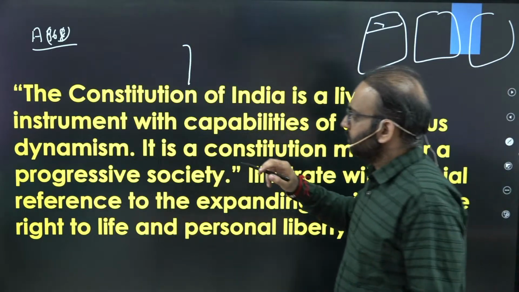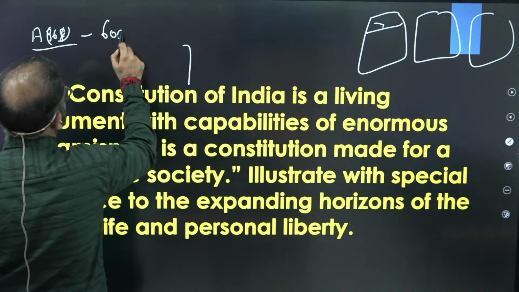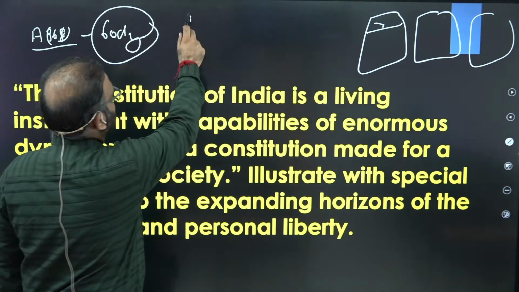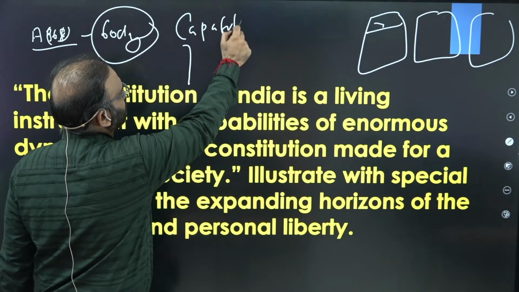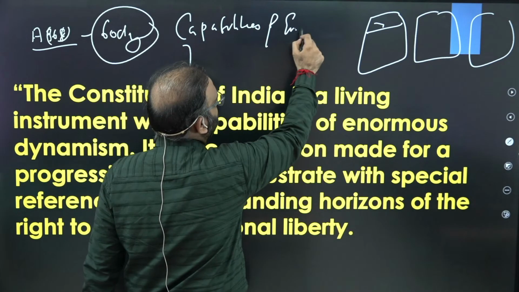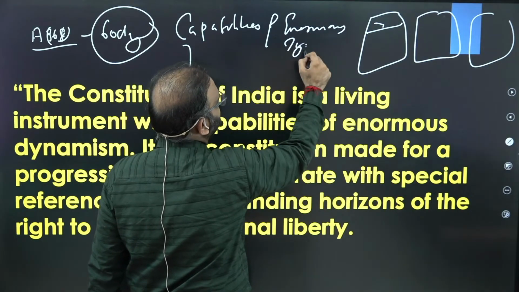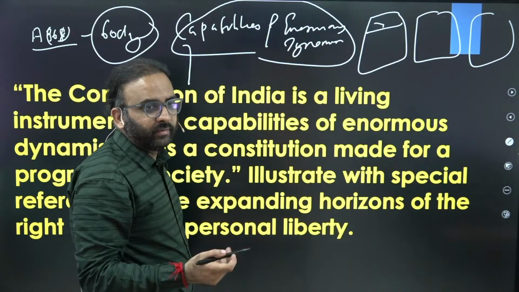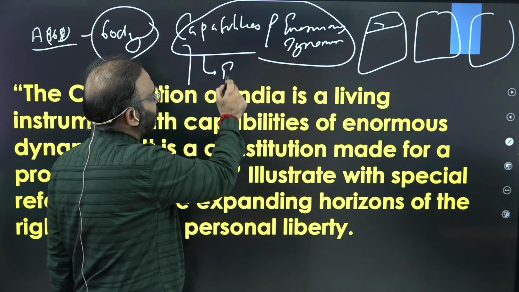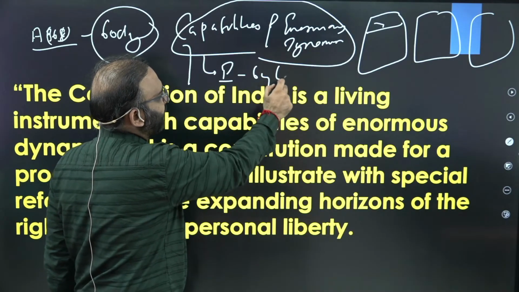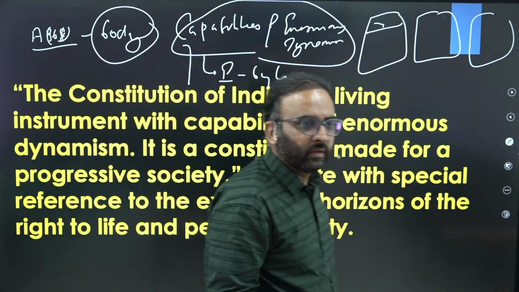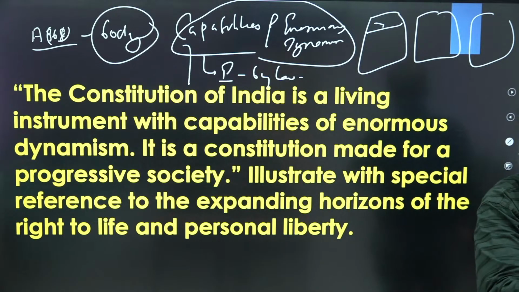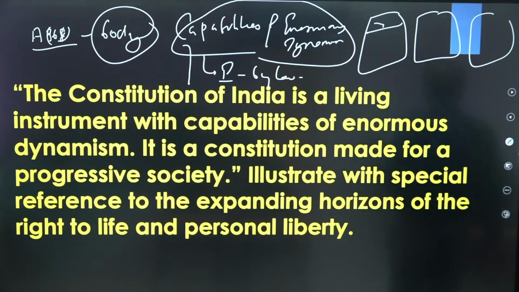Then start your first body part. First, write this phrase: capabilities of enormous dynamism. How it has the capability of enormous dynamism. For example, many provisions could be amended by Parliament by a simple law. For example, Articles 2, 3, right? Or deciding the quorum of the House, or deciding the parliamentary privileges, and so on, right? Second,